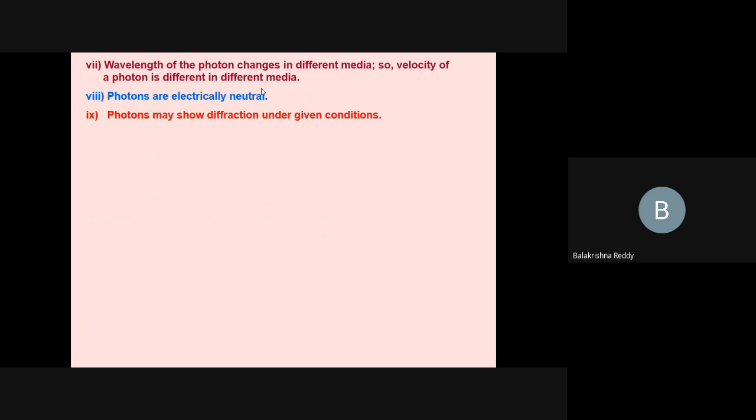Photons may show diffraction under given conditions. We have studied in the earlier lesson on wave optics that light travels in the form of particle as well as in wave nature. We were in that confusion in that saga. In the same way, photons may show diffraction under given conditions. It shows the diffraction effect. Photons are not deviated by any magnetic or electric field since they don't have any charge. Okay, these are all the properties of photon.